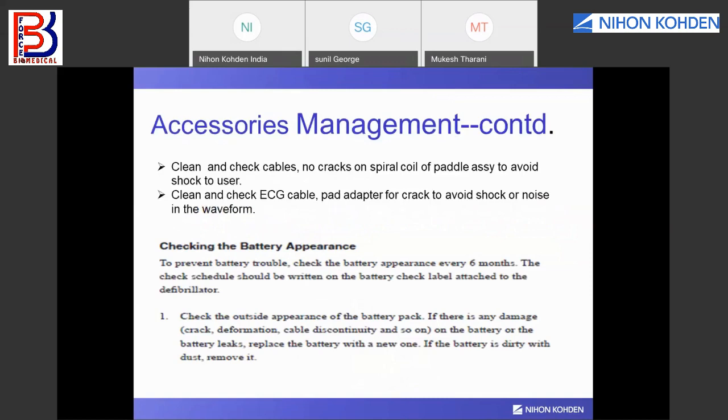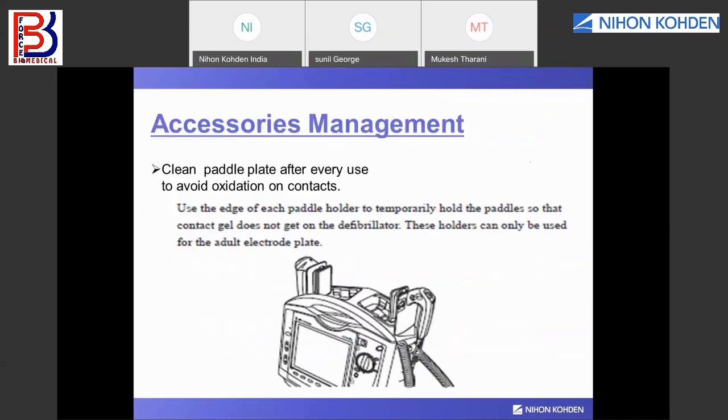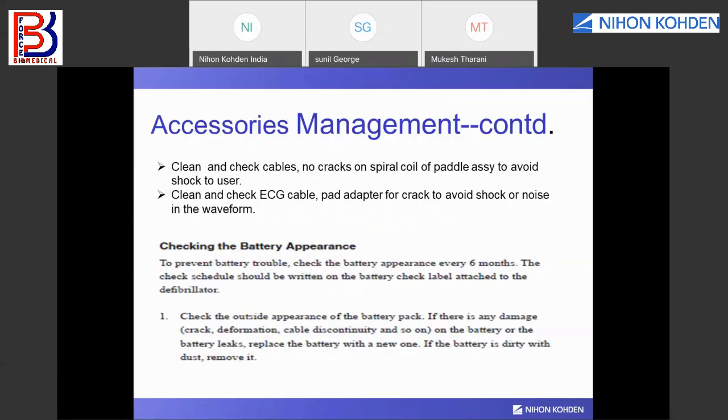In continuation with accessories management, the cables are also an important part of a defibrillator. Clean and check cables, with no cracks on the spiral coil. You can see the spiral coil in this image. These two are the spiral coils which go to the apex and sternum of the pedal assembly. It should not be cracked, or have any wire cut. Otherwise, it can give a shock to the user also. So it should be clean and it should not be cut.